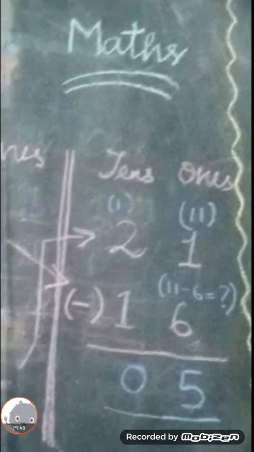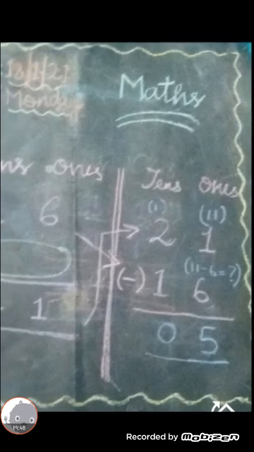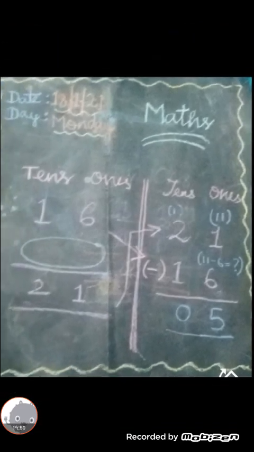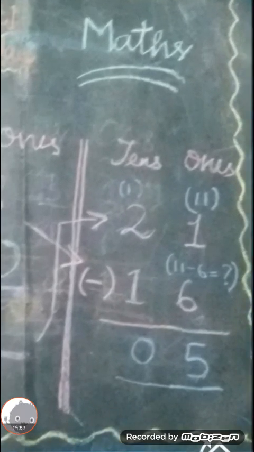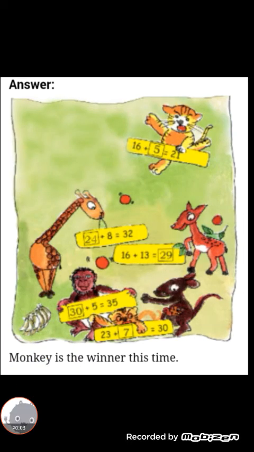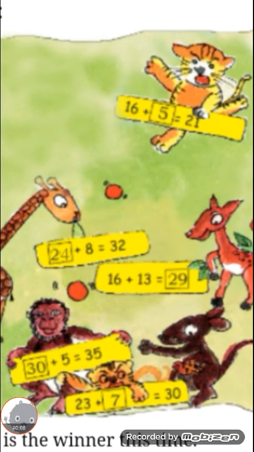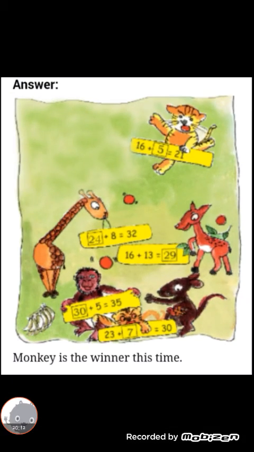Note the points, okay? 1 minus 1, 0. Any number minus same number, 0. Okay children, do you get it? Please listen carefully and write in your rough note. And take this 5, okay, 0, 5. You take this number and write in your book. Children, what will you get? 5. You take that 5 and fill it in the box. Okay, children? Next we move to another numbers.